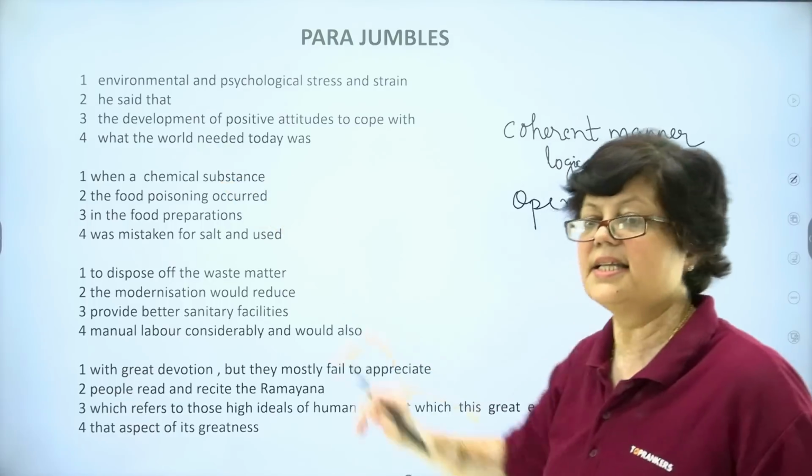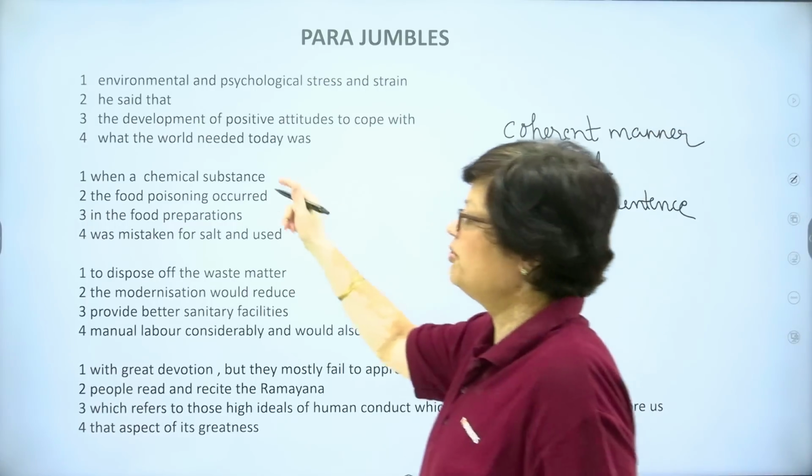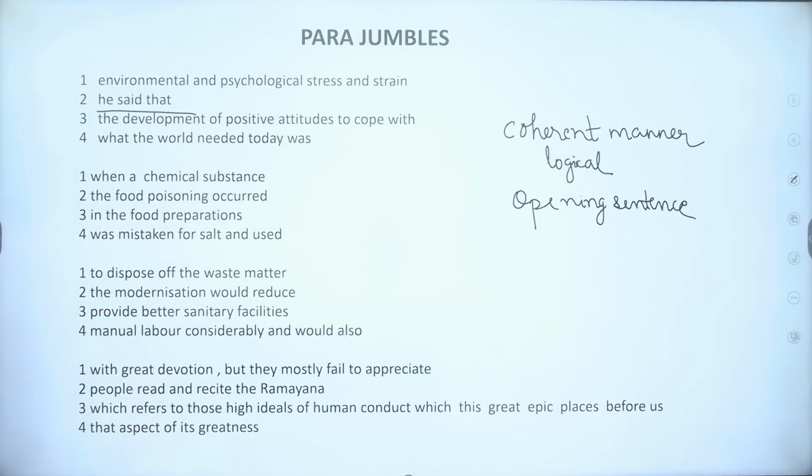So, let's try this first one. I'm just reading it aloud for you. I am stepping aside so that you can have a proper view of the words. Environmental and psychological stress and strain. He said that the development of positive attitudes to cope with what the world needed today was. Now, if you examine all these, you find that the sentence begins with this second part.